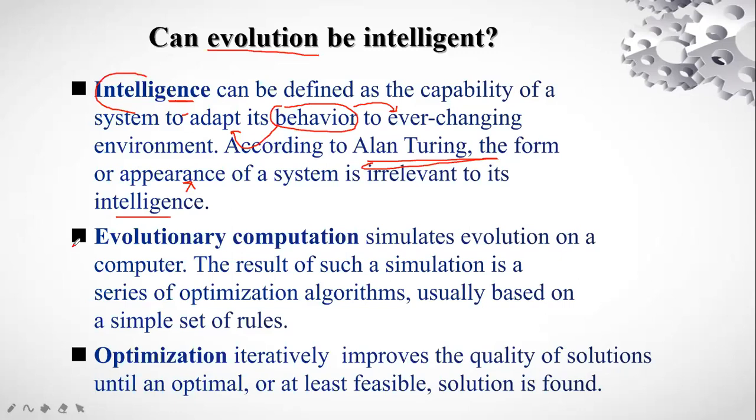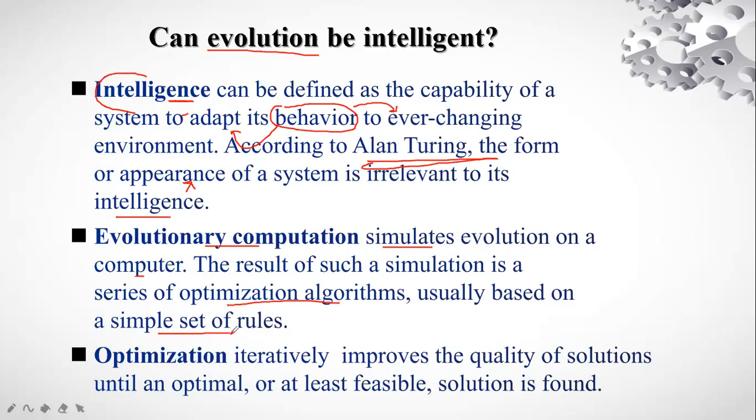What evolutionary computation basically is, it simulates evolution on a computer, right? When we say evolutionary computation, evolution is being simulated on the computer here. So that is why we are calling it evolutionary computation. The result of such simulation is a series of optimization algorithms, usually based on a simple set of rules.